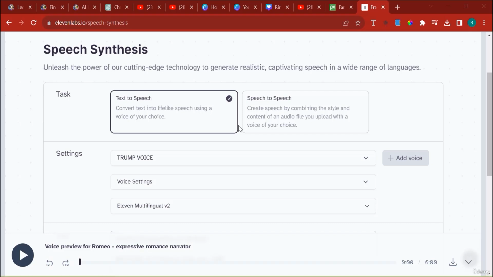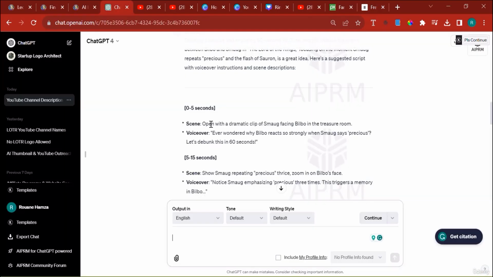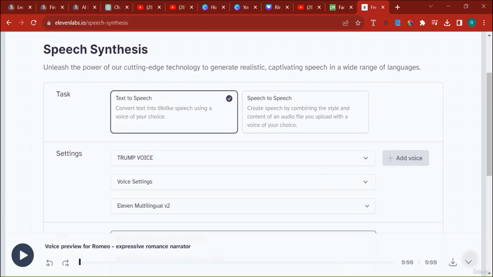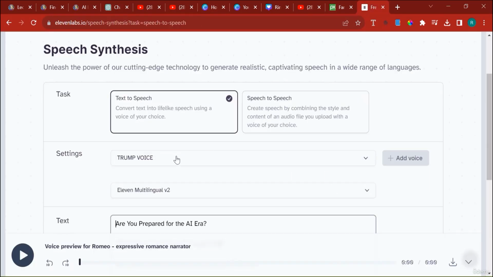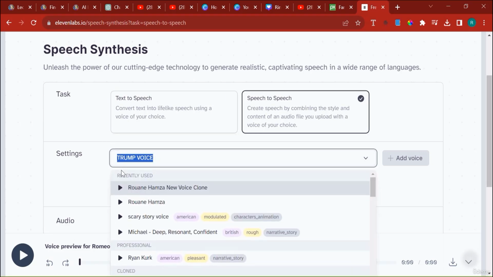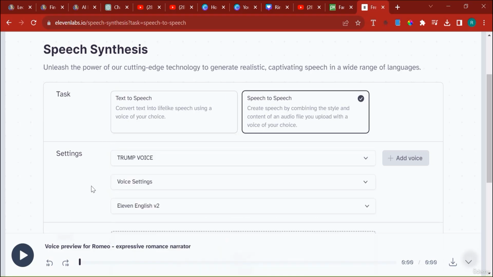I'll tell you why. Because speech to speech is actually you talk. So you take this script. For example, the first script says, ever wondered why Bilbo reacts so strongly when Smaug says precious? Let's debunk this in 60 seconds. You take a recording of yourself saying that, and then you upload it here. Then you select the voice that you want to emulate. The good thing is that if you're using speech to speech, you're actually going to keep the feeling and the way you talk. Okay?